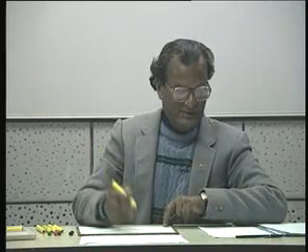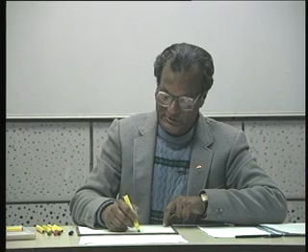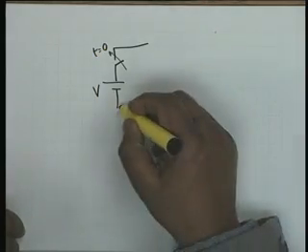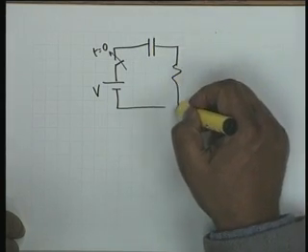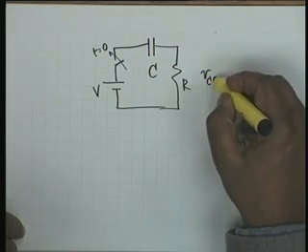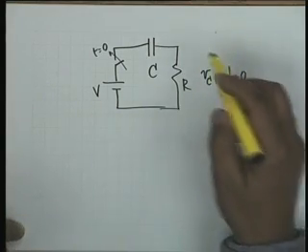Now let us look at the initial condition problem through a couple of examples. The first example is that of a voltage source V which is switched on at t equal to 0 to a capacitance-resistance network, CR, and it is given that Vc(0-) is equal to 0.